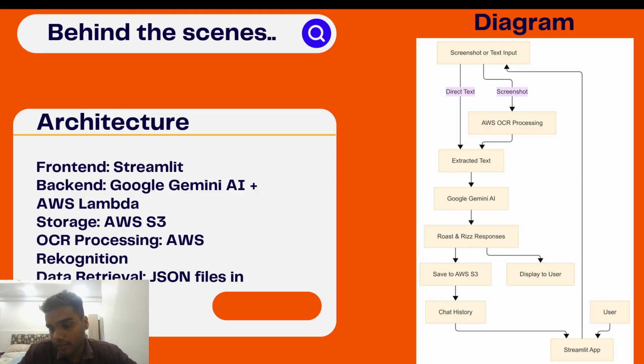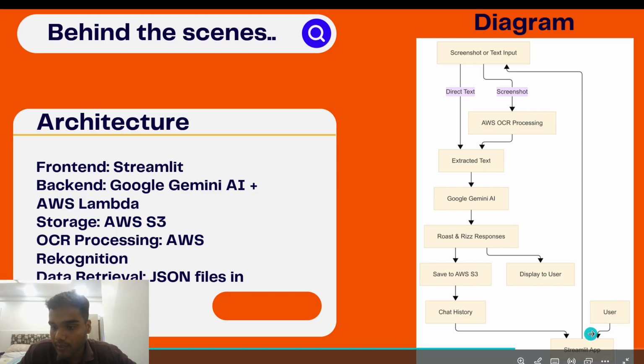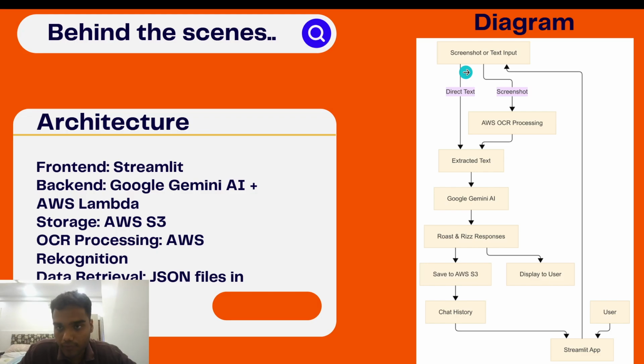So how does it happen? The user interacts with the Streamlit app, and the user either uploads a screenshot or a text. If there is a screenshot, it goes to AWS OCR processing. If it's direct text, it goes directly to the Google Gemini AI. If it's a screenshot, after going through Rekognition we get the extracted text in JSON format. It goes to the Google Gemini AI, which, based on some prompts, creates a roast